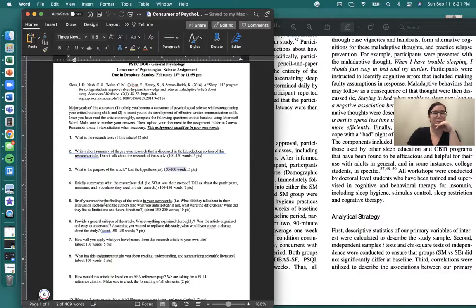Let's see. Briefly summarize the findings of the article in your own words. What did they talk about in their discussion section? Did the authors find what was anticipated? If not, what were the differences? What did they list as limitations and future directions?